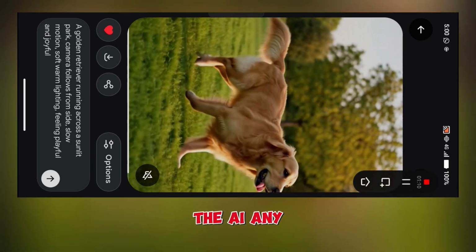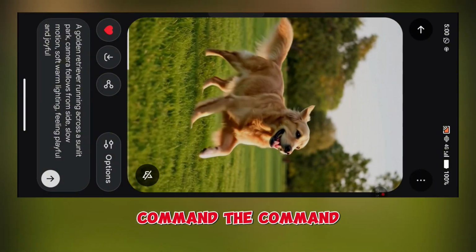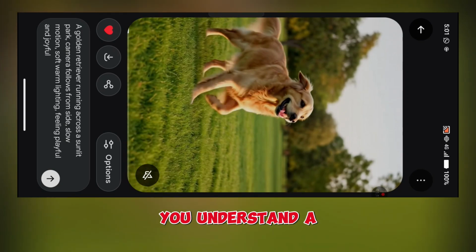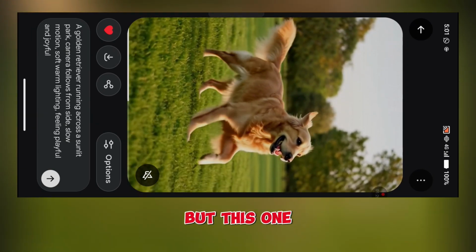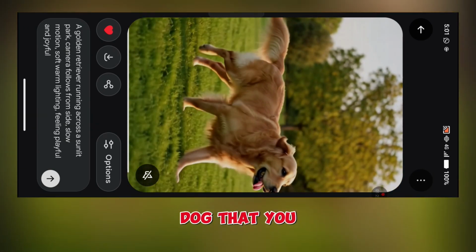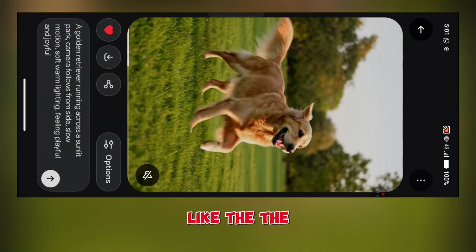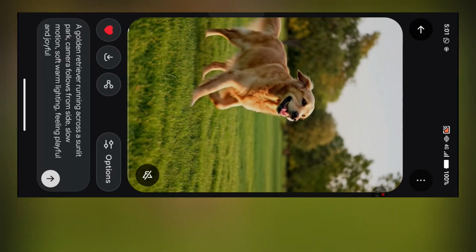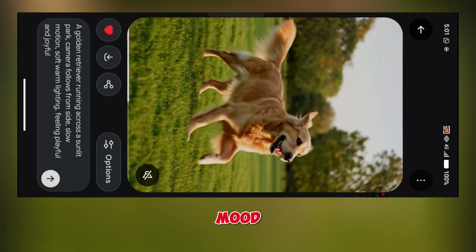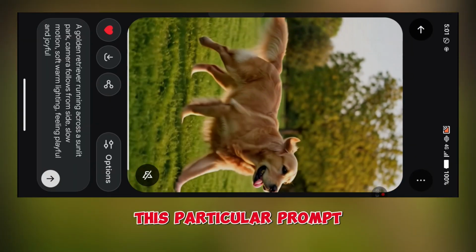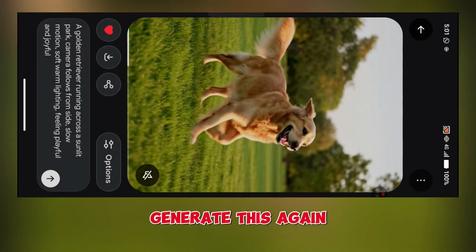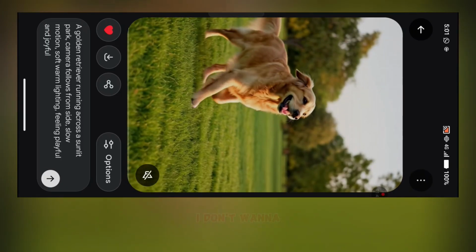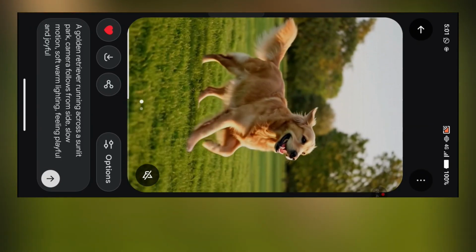The other prompt is just like the AI choosing what it will do for you. You didn't give the AI any command. Yeah, you gave it a command, but the command is do what you want for me. You understand? A dog can be any dog, but this one, you gave it the type of dog that you want, the color, the mood, the lighting, the emotion. That is what you've done for this particular prompt. Now if we generate this again, what do you think is going to give us? Let's see for ourselves.